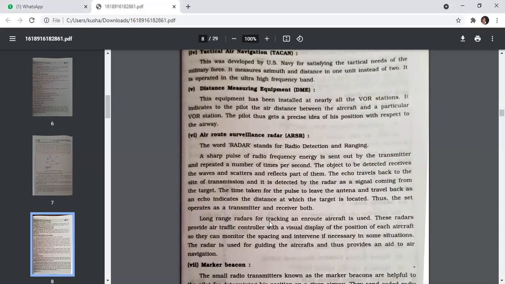Long range radars for tracking en route aircraft are used. This radar provides an air traffic controller with a visual display of the position of each aircraft so they can monitor the spacing and intervene if necessary in some situations. The radar is used for guiding the aircraft and thus provides an aid to air navigation.